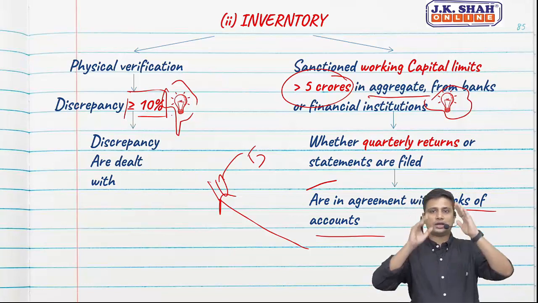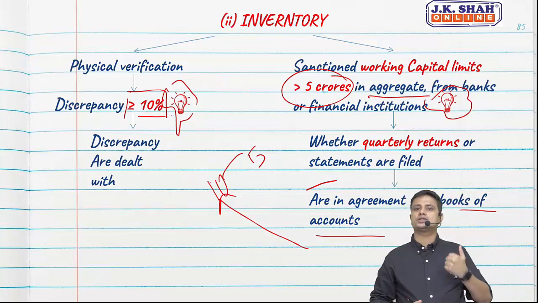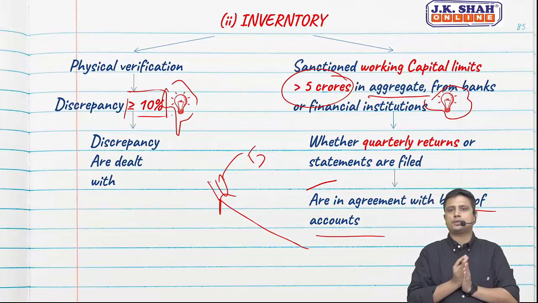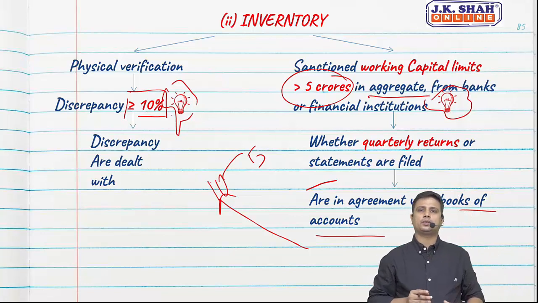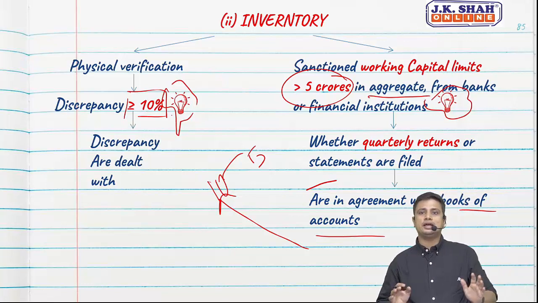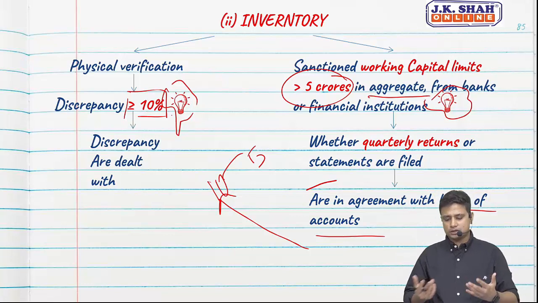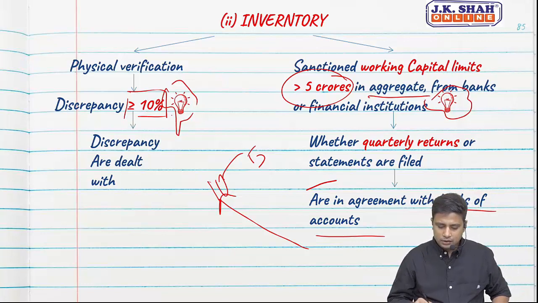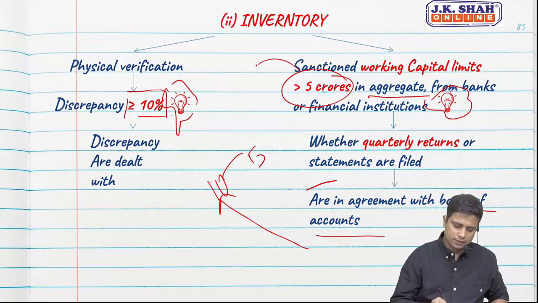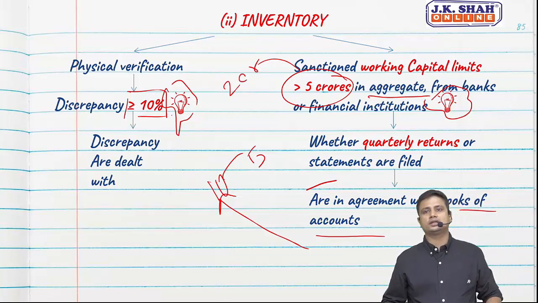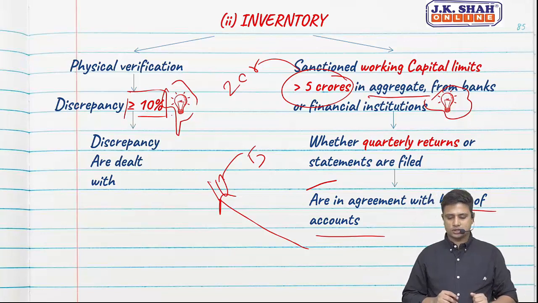In the case of inventory, we saw two things. Firstly, they want to see whether physical verification is conducted, and if any discrepancies of greater than 10% are noticed, whether the same have been dealt with. Secondly, they want to know if there are any working capital limits greater than 5 crores in aggregate from banks or financial institutions. If yes, whether the quarterly returns are filed and whether the same are in accordance with the books of accounts. If the working capital limit is less than 5 crores, let's say 2 crores, then this reporting is not required. It should be greater than 5 crores. Okay, so this was inventory.